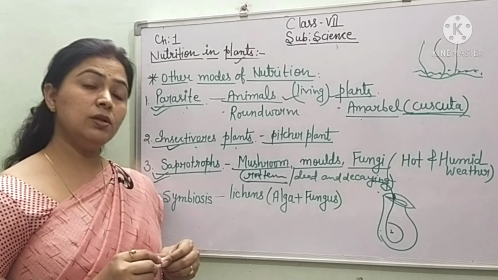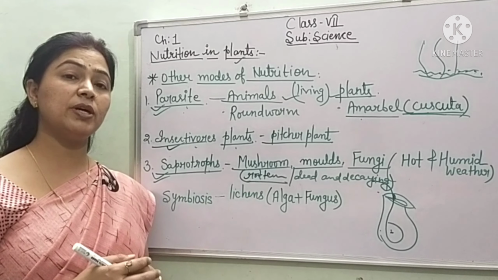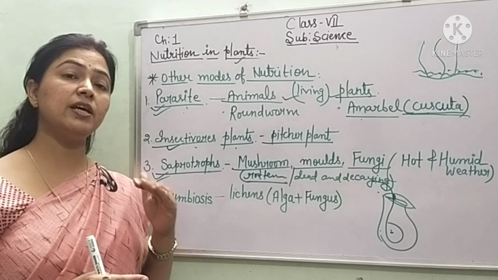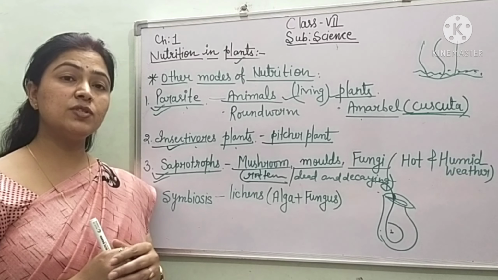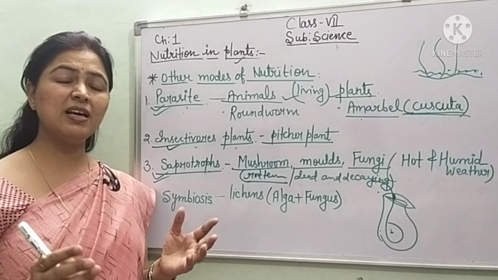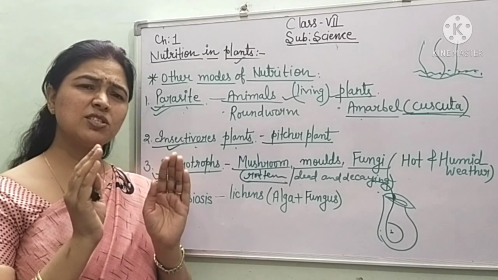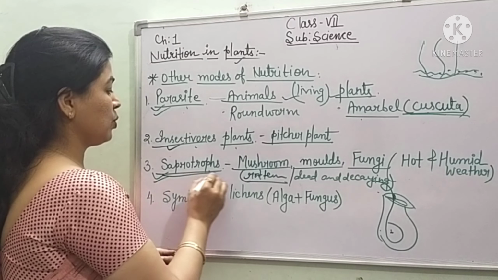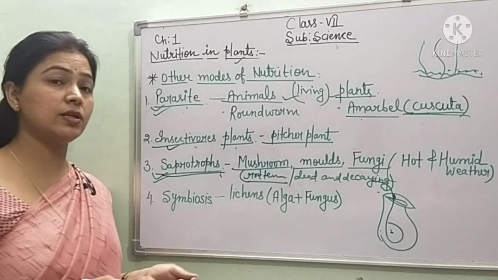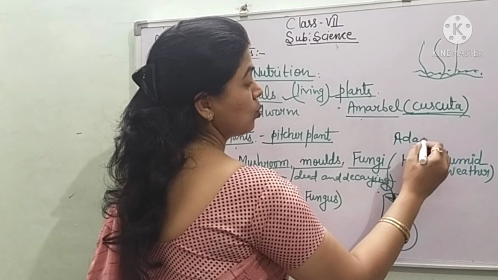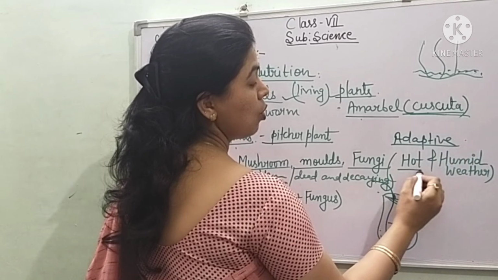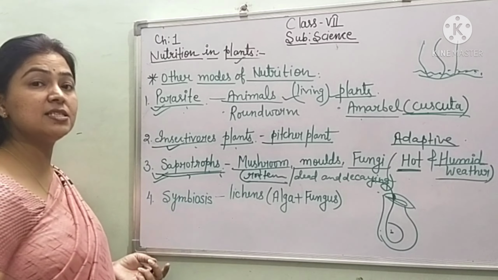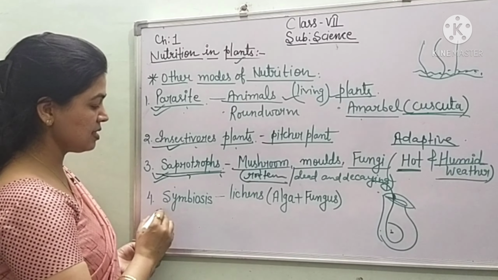Suppose you are coming from school. After coming, you tell your mother, "Mama, from tomorrow we have holidays for 2 days." You do not open your lunch box. It stays in your school bag. After 1 day, you open it and there is a very big smell, and you see thread-like structures inside it. That is fungus. That is a saprotroph. And what do they require, children? The adaptive features they require are hot and humid weather. These are the two conditions in which saprotrophs can survive easily. Now the next is symbiosis.